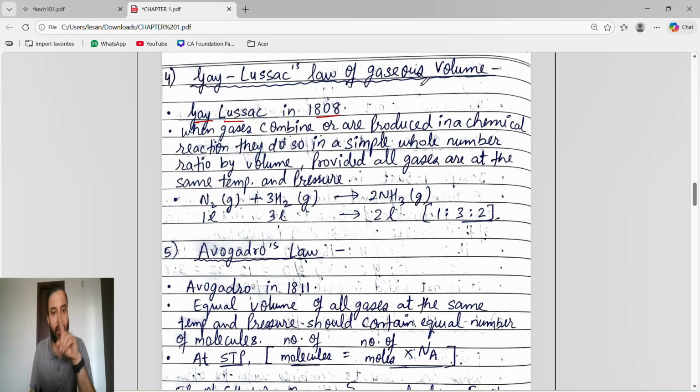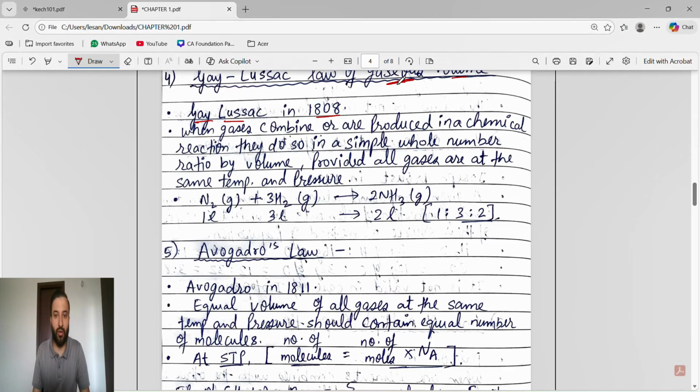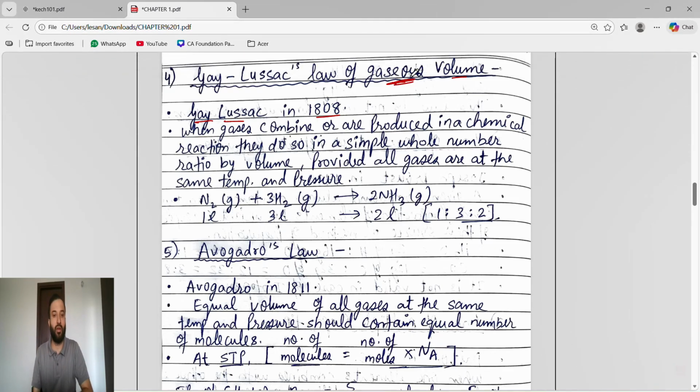First of all, its condition is that it should be gaseous. We take the volume of gases. If you write any reaction in which solid, gas and liquid are present, we will not take that whole reaction, we will take only the gaseous volume. So what does it say?